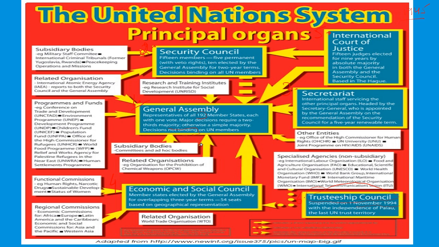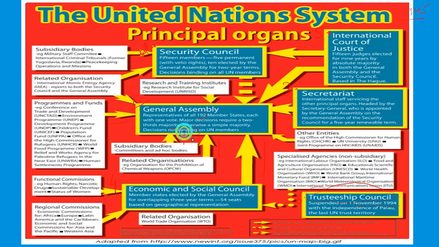Apart from this, the General Assembly elects the non-permanent members of the Security Council. It takes part in the election of the judges in the International Court of Justice. It elects the Secretary General of the United Nations. It discusses the reports of several agencies. It discusses the report of the Economic and Social Council, and then discusses all the arrows that you can see.